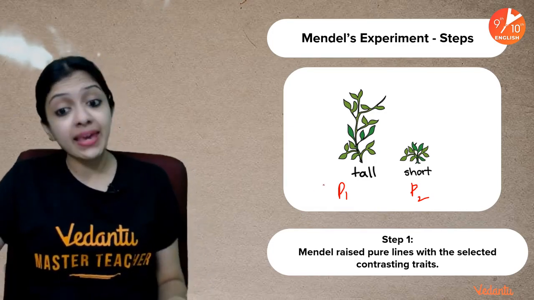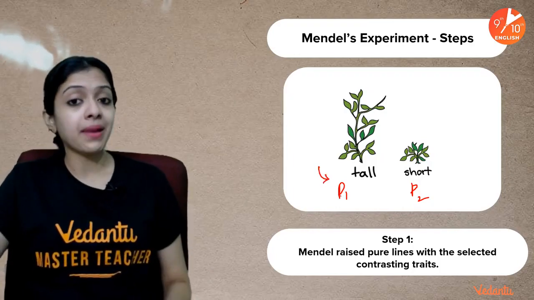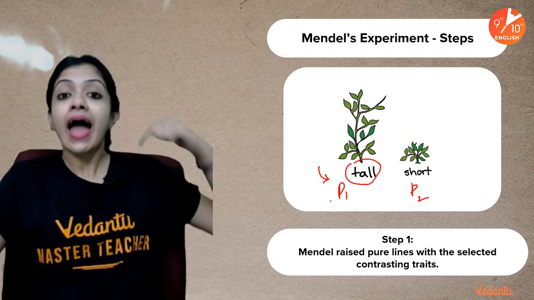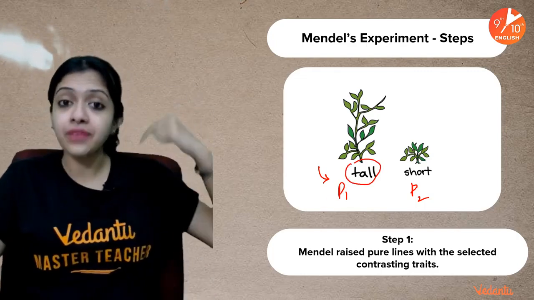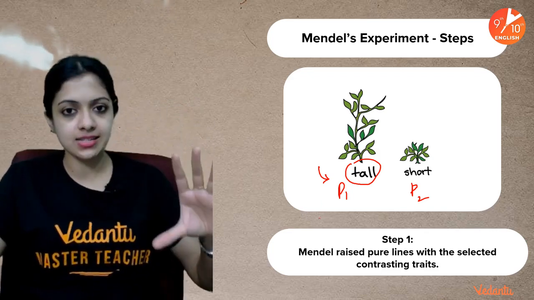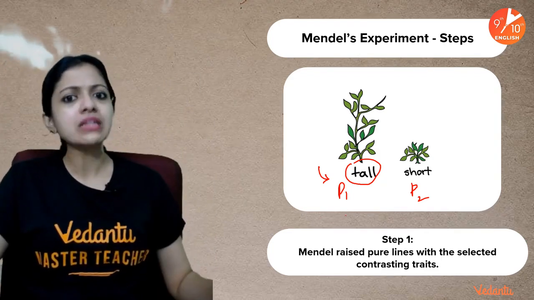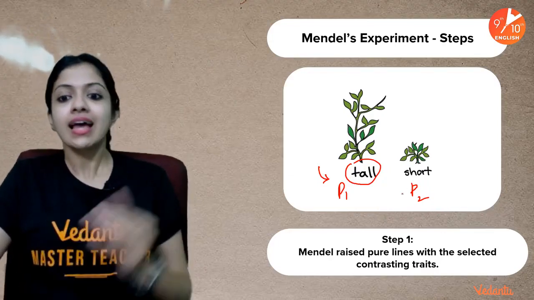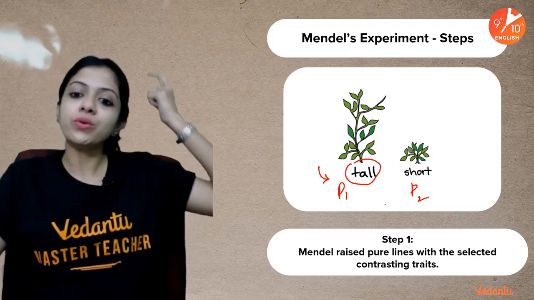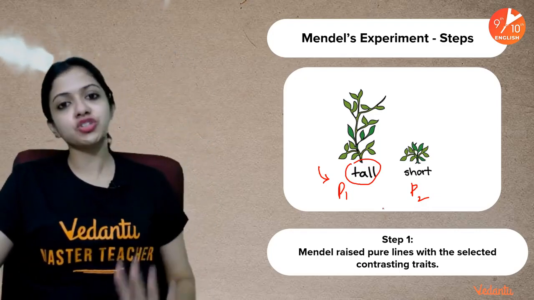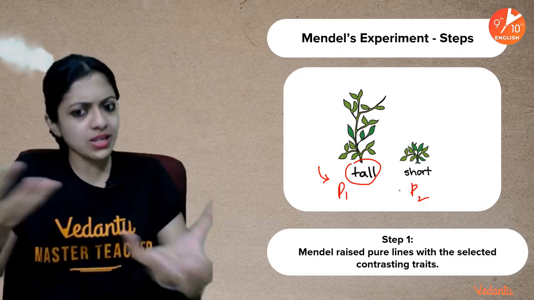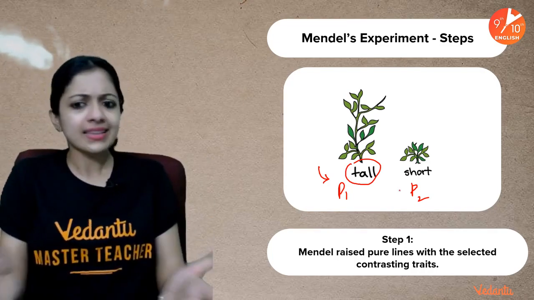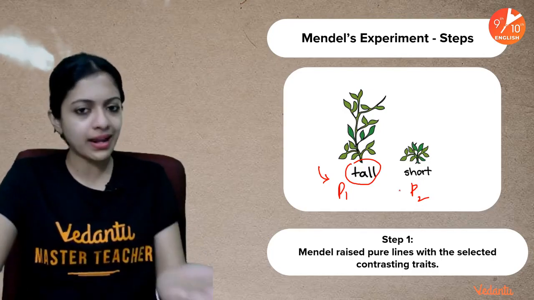In the sense, P1, he chose a tall plant by ensuring that this particular plant had only tall plant ancestors. All its ancestors had only been tall. And for the short pea plant, he chose a plant that had only short pea plants for many generations together. So this took him some time to develop the parent plants also. He ensured that they were purebreds, and that's for a very important reason, which you will understand in some time.